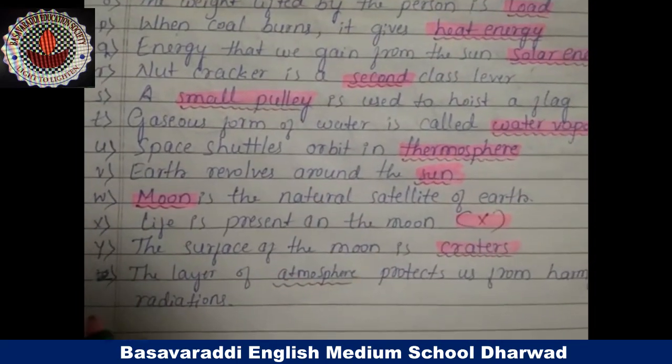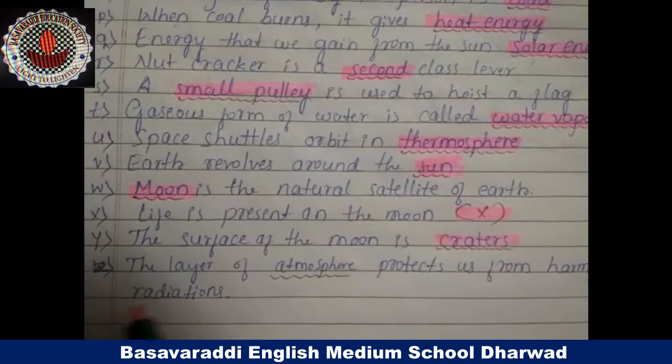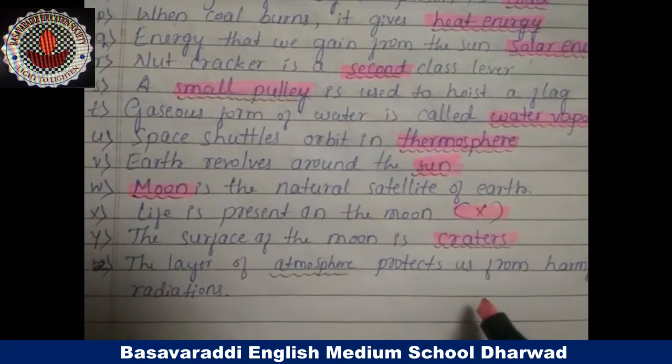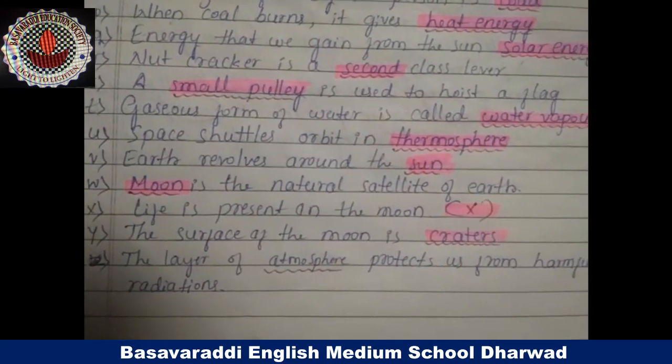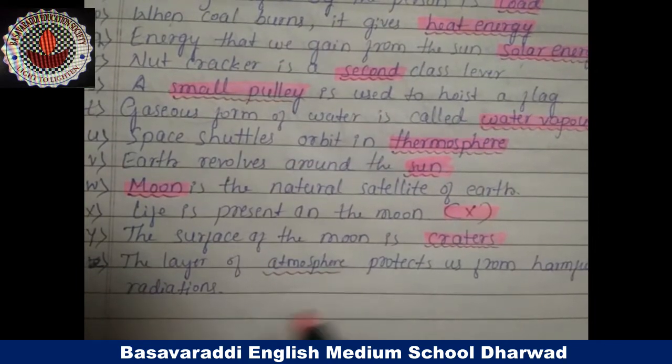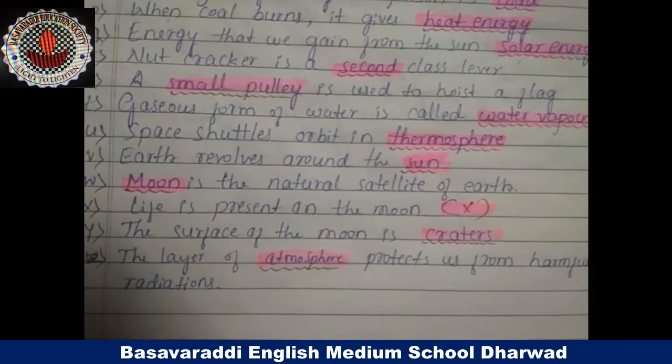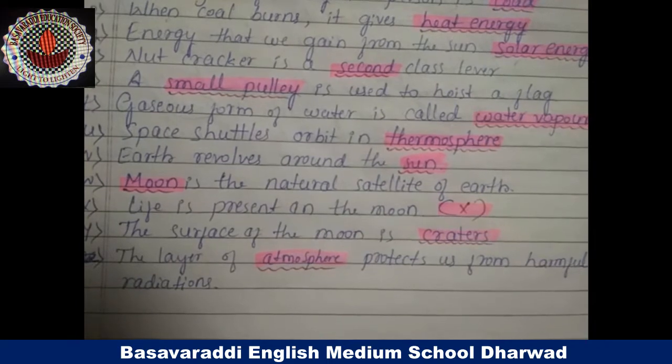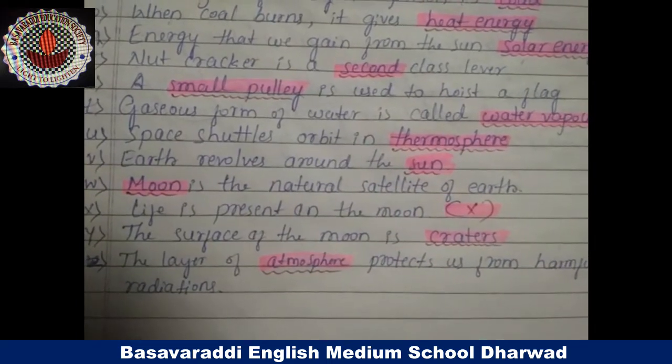Next, the last one, Z question. The layer of dash protects us from harmful radiation. The layer of atmosphere protects us from harmful radiations.